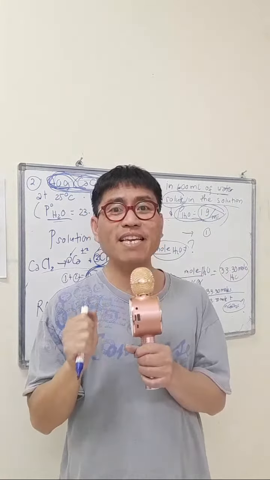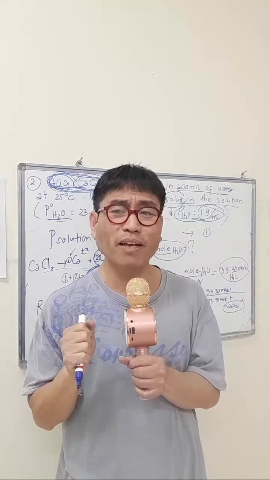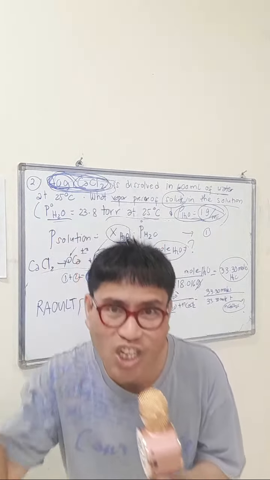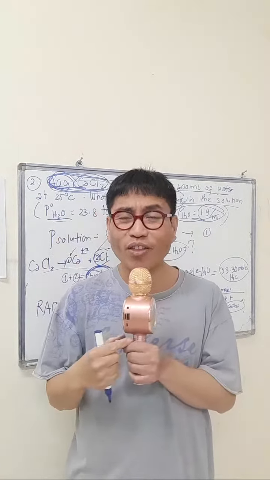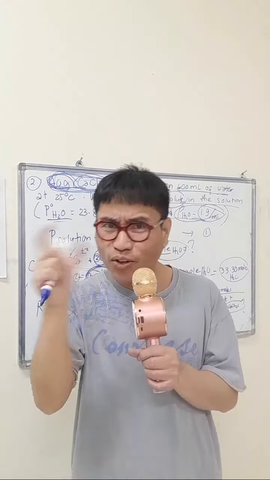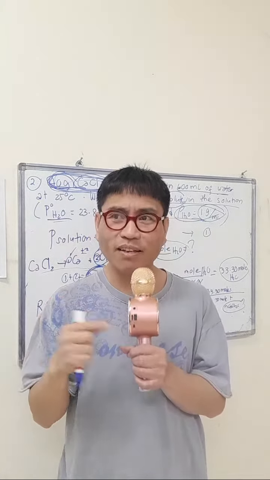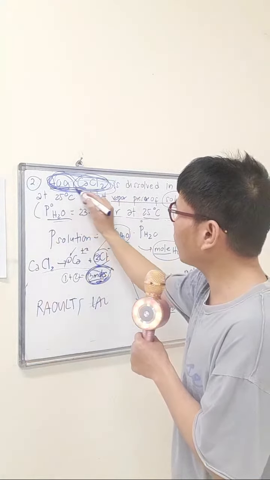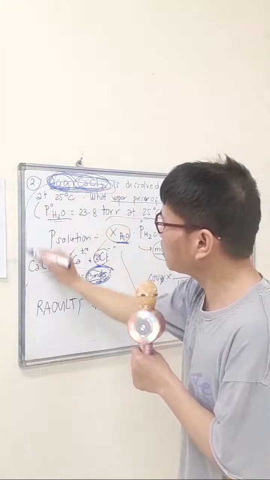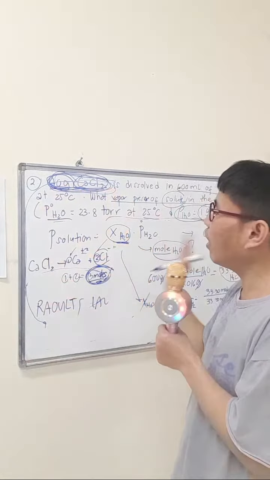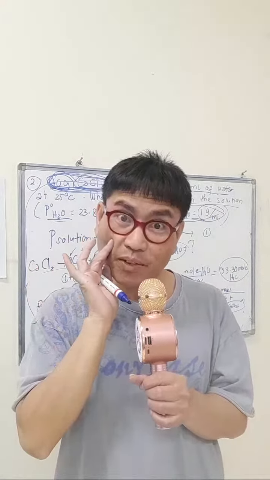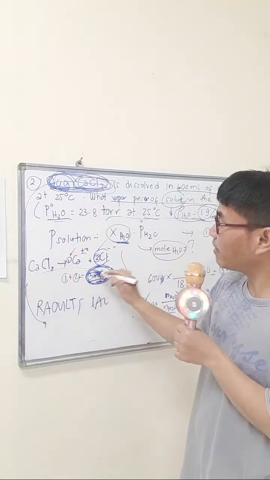And don't be in a hurry in solving this kind of problem, because it needs scrutiny, or thorough examination of the topic, term to term. Now, use this 40 grams of calcium chloride to determine the total number of ions of calcium chloride molecules of solute. So, this 3 is not yet.